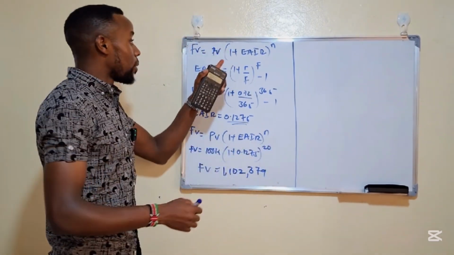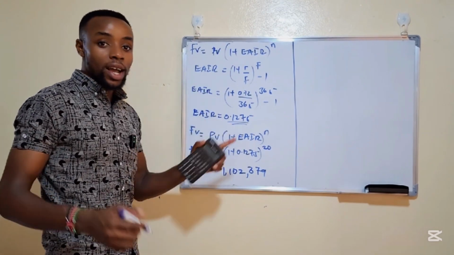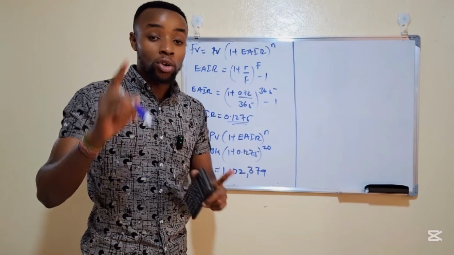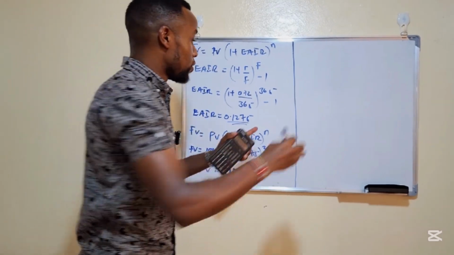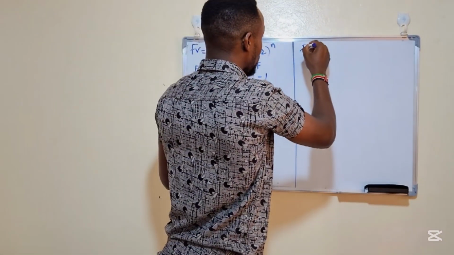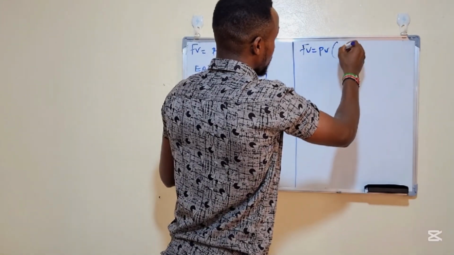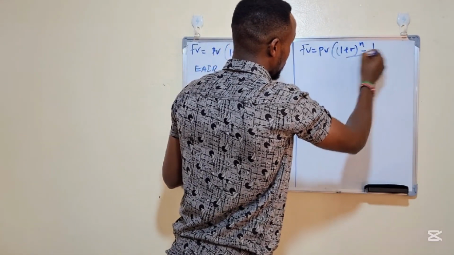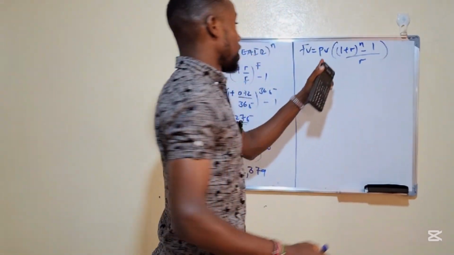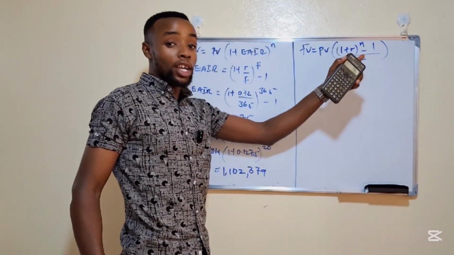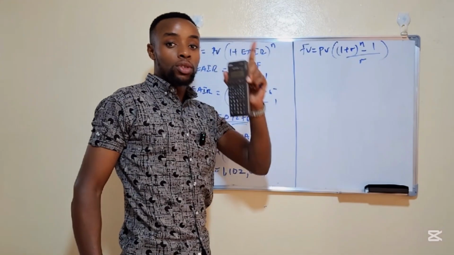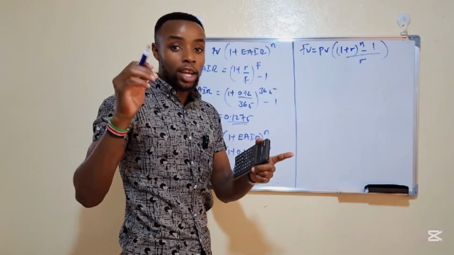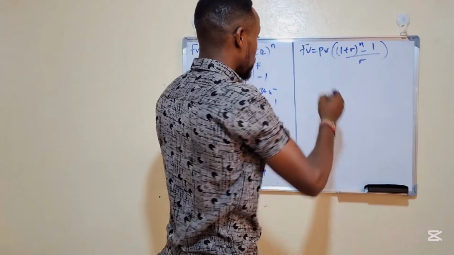Now we have compounded our 100,000 that you invested as the initial investment. Now let's compound the 1,000 that you are contributing every month. Very fast, ladies and gentlemen, future value is equal to present value times 1 plus r raised to power n minus 1, divided by r. That is the formula for compounding annuities, because you are saying that you are contributing 1,000 every month, and for 1 year that is 12,000, and 12,000 is an annuity. So this is the formula for compounding annuities.